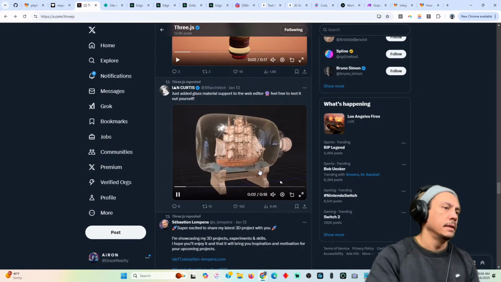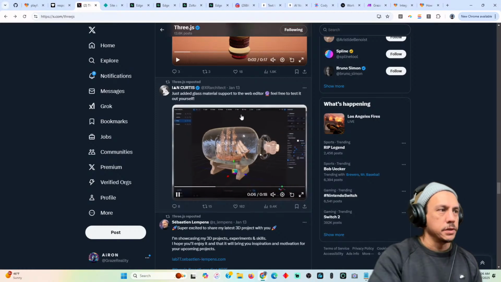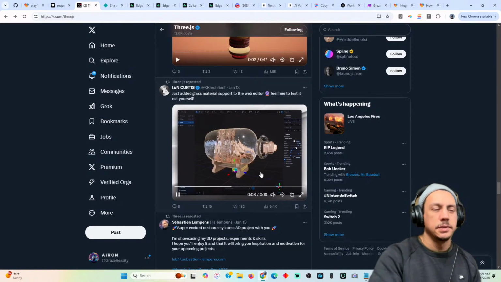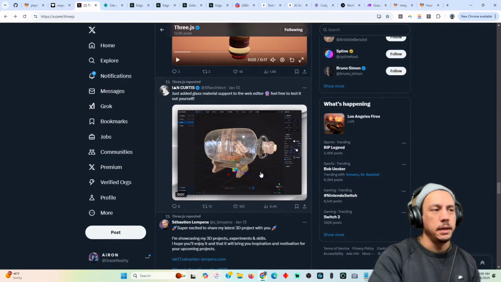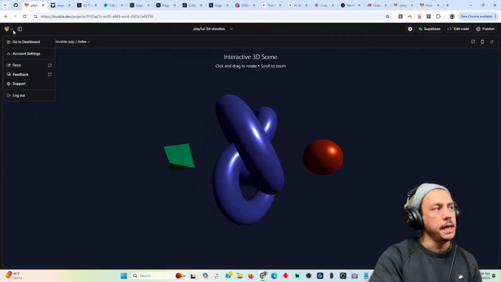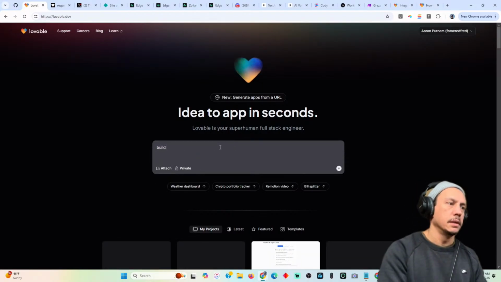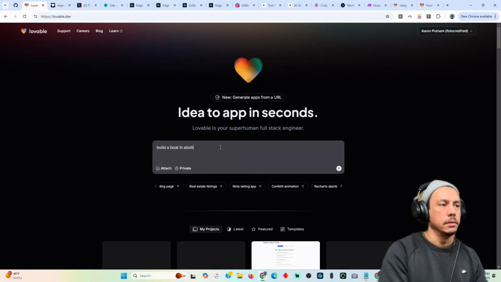Even if I said, build a Three.js boat in a bottle, if I tried to just prompt that, what would that do in Three.js? So let's go. Build a boat in a bottle using Three.js.